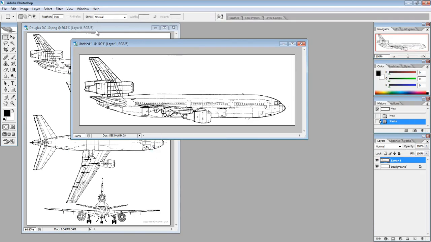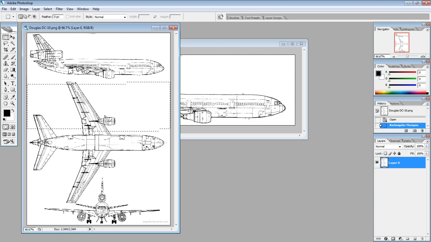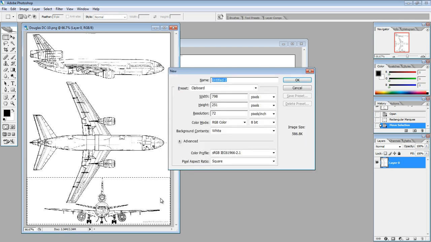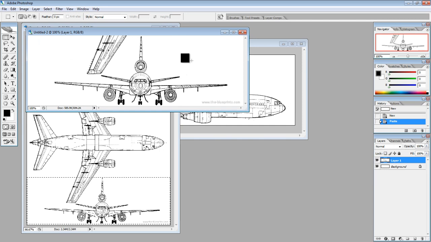Now let's go here and go to there, take this same one, and maybe let's go up a little bit. Okay, now Ctrl C, Ctrl N, same size actually, it's okay, and Ctrl V. Now you got it.